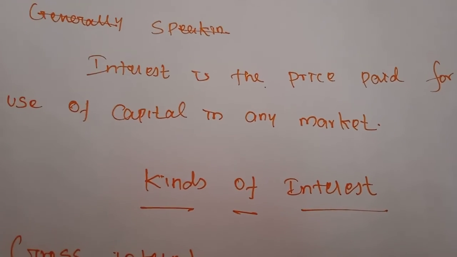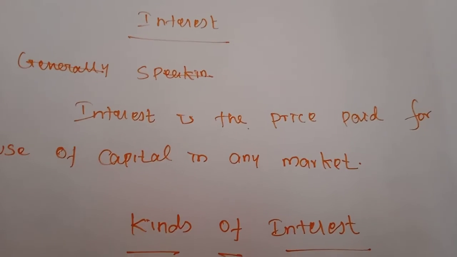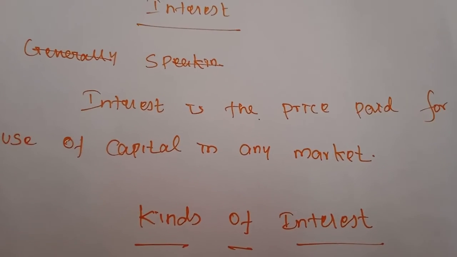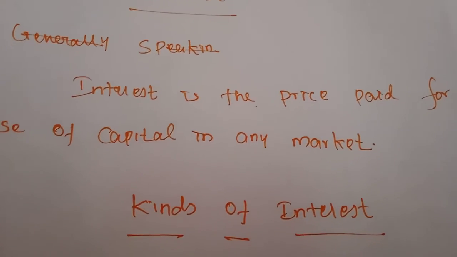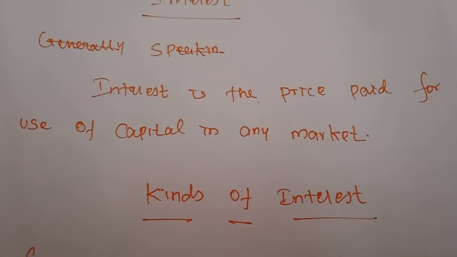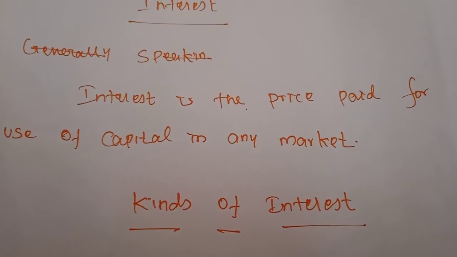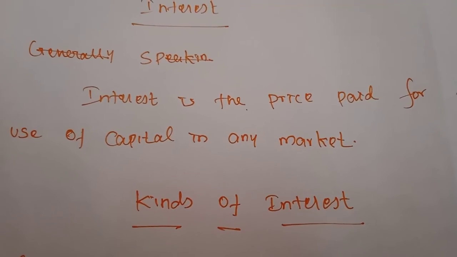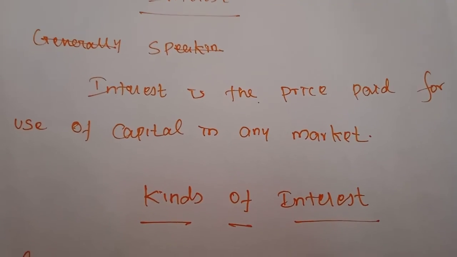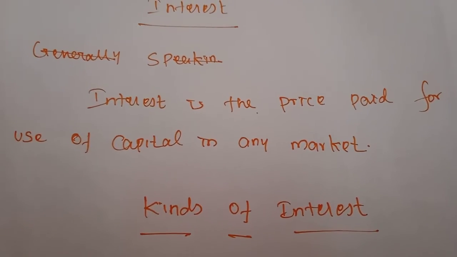Alfred Marshall tells about interest, that is, interest is the price paid for the use of capital in any market. In any market you consider, we will be in need of capital. By using this capital, the producers or that person must provide the reward. That reward only is considered as interest.